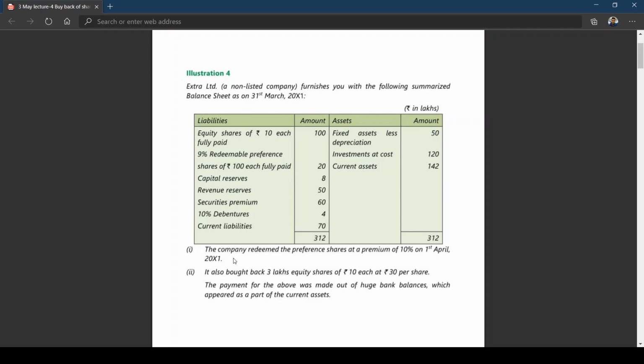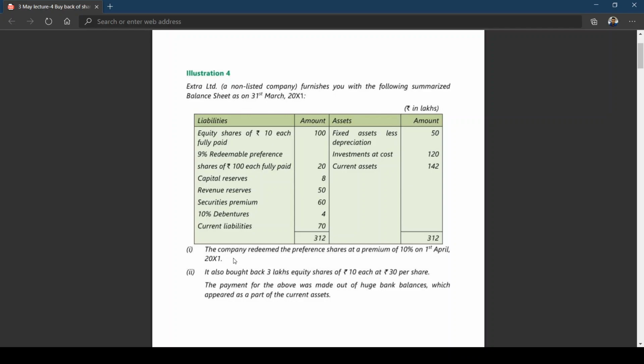Capital reserve 8 lakhs, revenue reserve 50 lakhs, securities premium 60 lakhs, 10% debentures 4 lakhs, current liabilities 70 lakhs. Fixed assets less depreciation, investments at cost and current assets. Now the total is coming to 312 lakhs, 3 crores 12 lakhs.